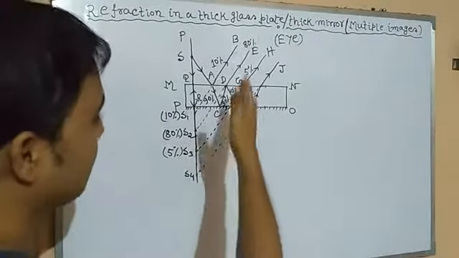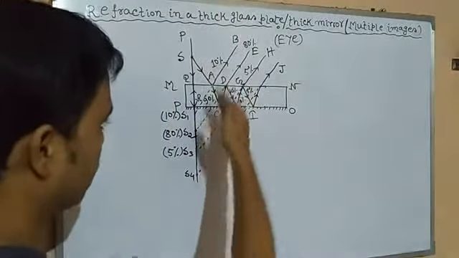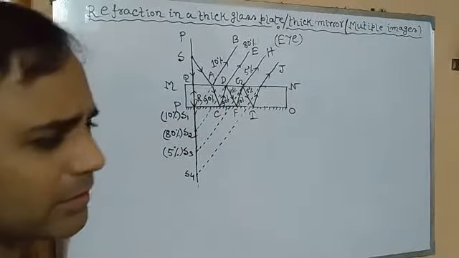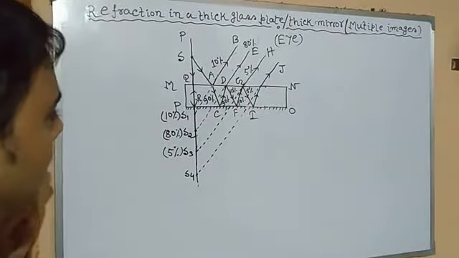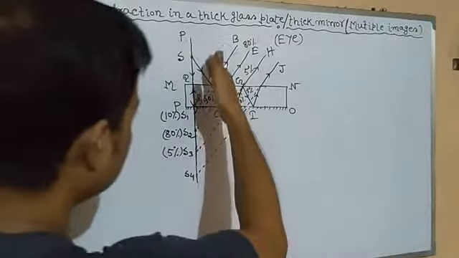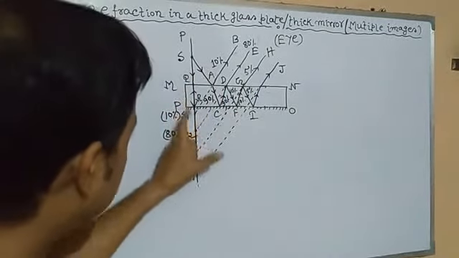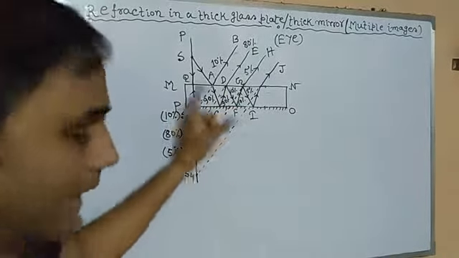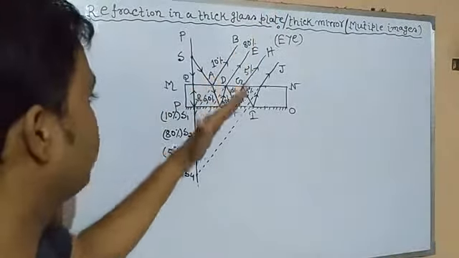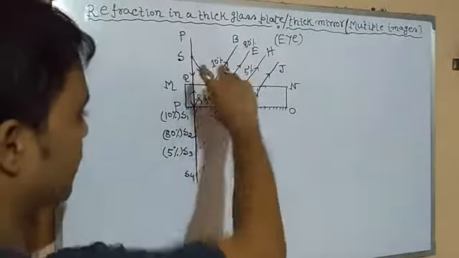Since refraction is occurring from rarer to denser medium, the refracted light will bend towards the normal. I have not shown the normal, otherwise the picture will become very dirty. Here you can see the refracted light AC contains 90% of the light, since 10% is reflected back and 90% enters inside the glass plate in the AC direction.